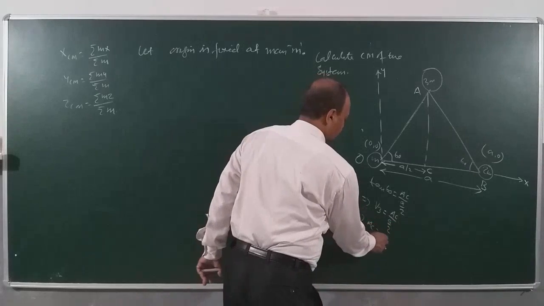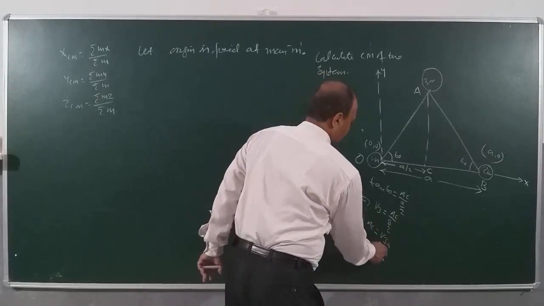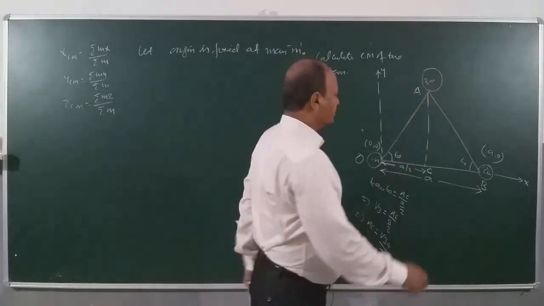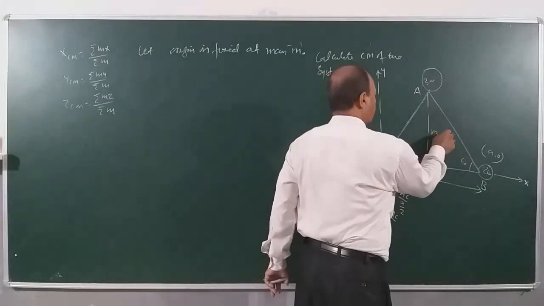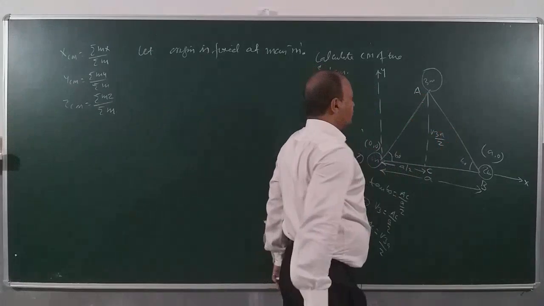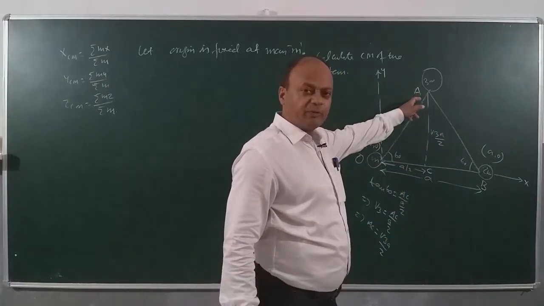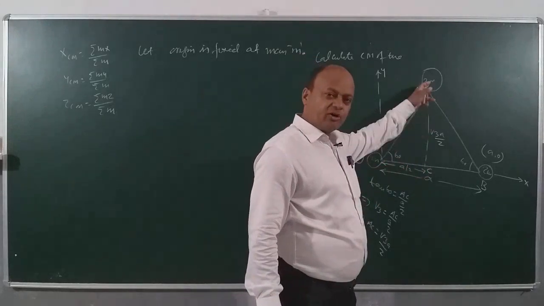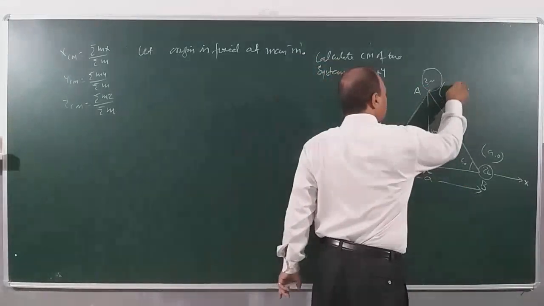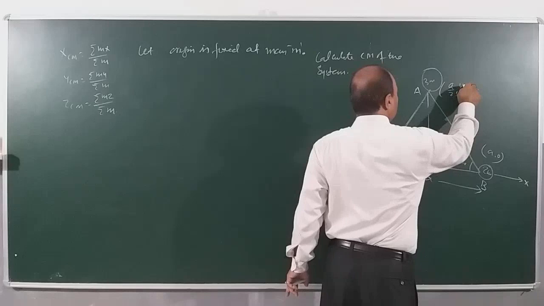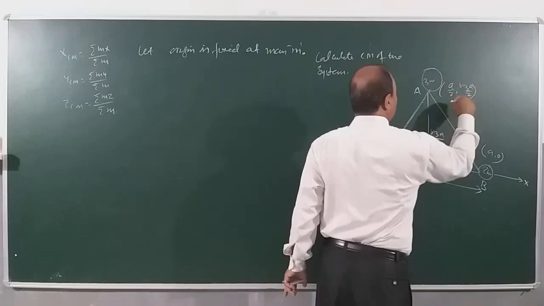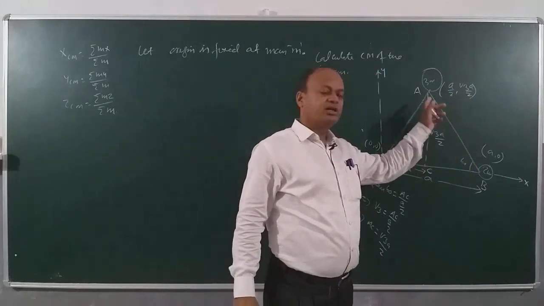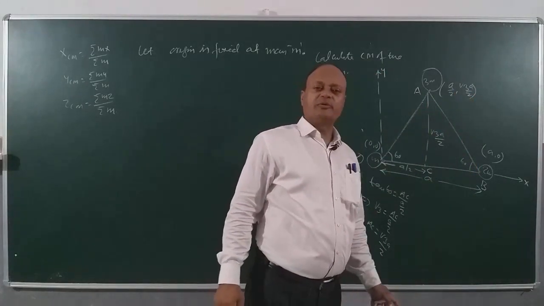AC is root 3a by 2. So we can easily calculate the coordinates of point A. We write abscissa, and then ordinate. So the coordinate of point A is a by 2, root 3a by 2. And remember, when you are doing sums, you should make sure that you are able to find these coordinates. Without finding coordinates, you will not be able to do it.